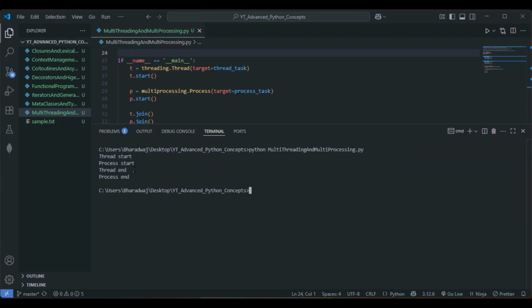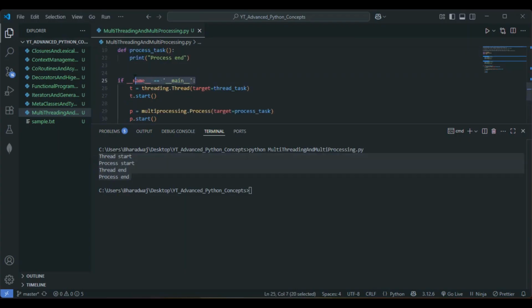Thread start, process start. After 2 seconds, thread end, and then 2 seconds later process end, right? So we are getting the correct output. Now this is working. Basically we have to add this in Windows, right? Python spawns a new interpreter when we are going with multi-processing, so Python needs a safe entry point. For that purpose, we have to make use of this: if __name__ equals main. We have to give this at any cost in Windows, right?